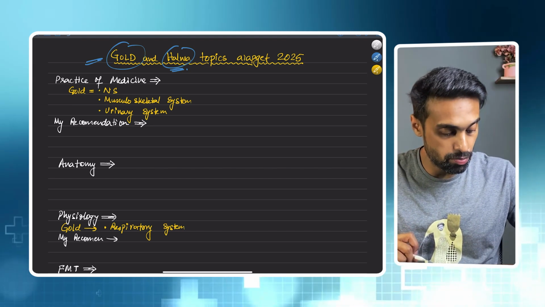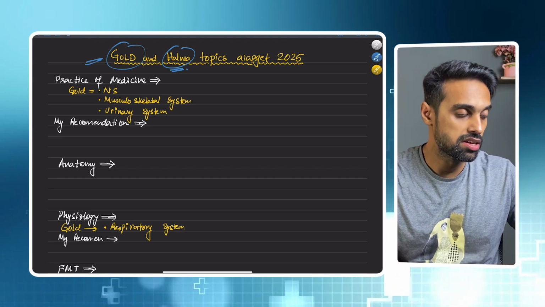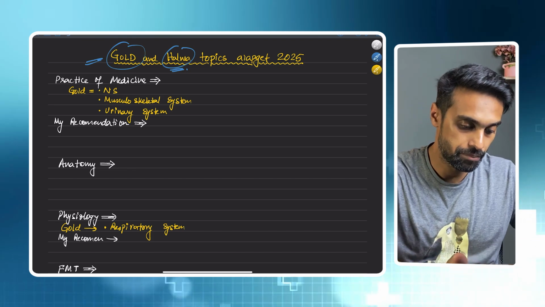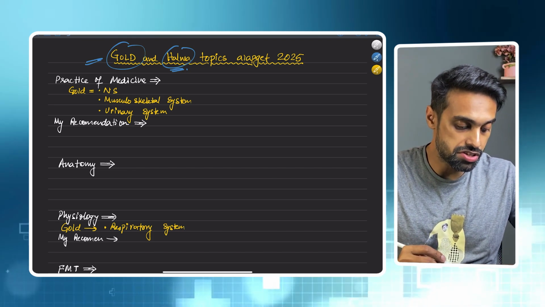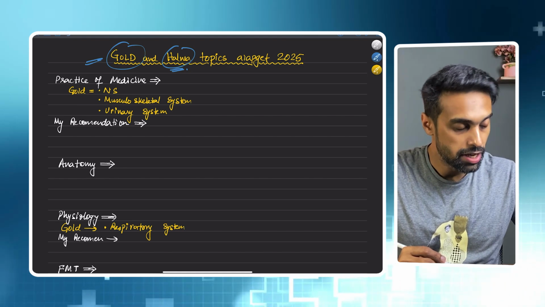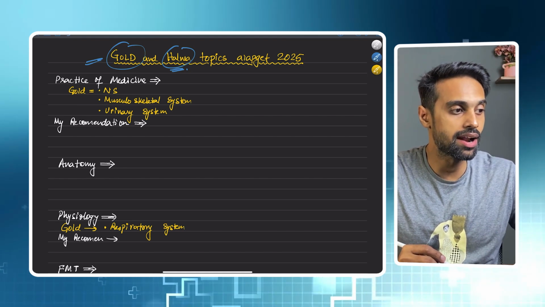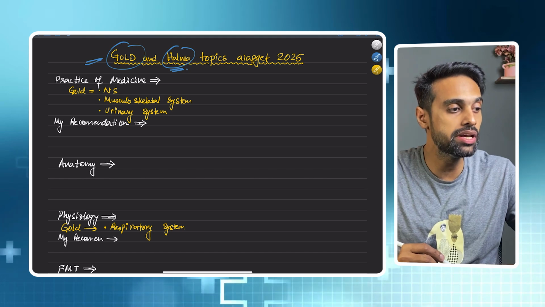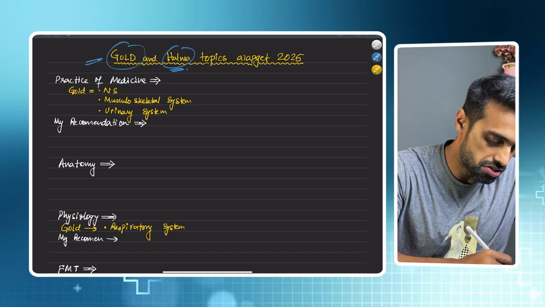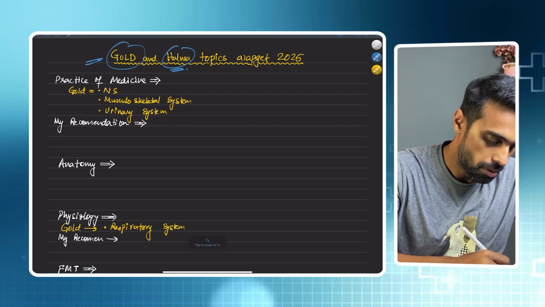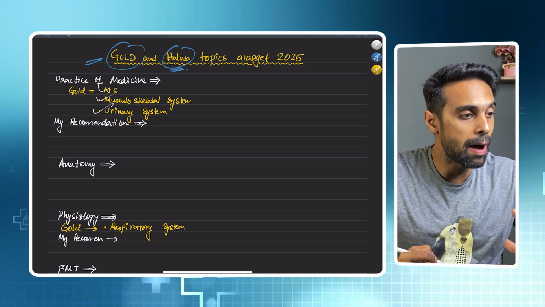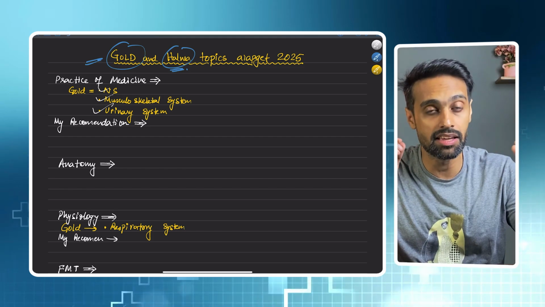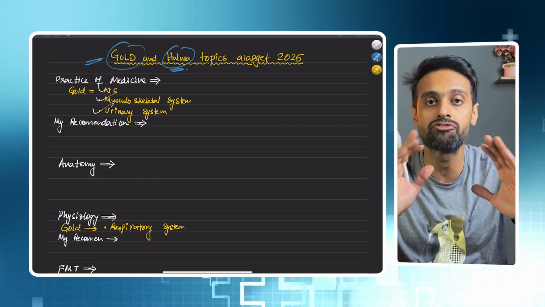Now in your practice of medicine, the gold topics that I have written down are the nervous system, musculoskeletal system, and urinary system. Every year, right from 2019 AIPGT, you will find questions from the nervous system, the musculoskeletal system, and the urinary system. These are the basic topics that you have have to study.